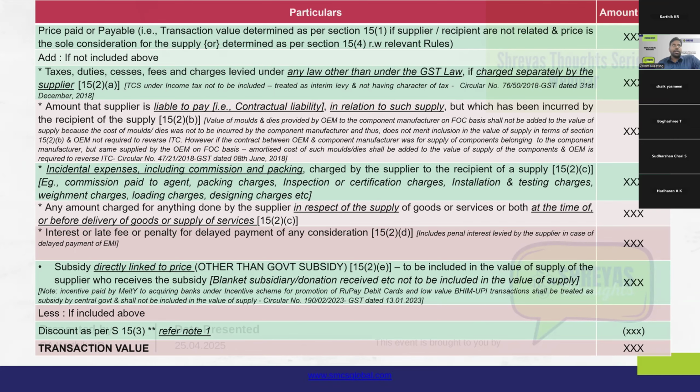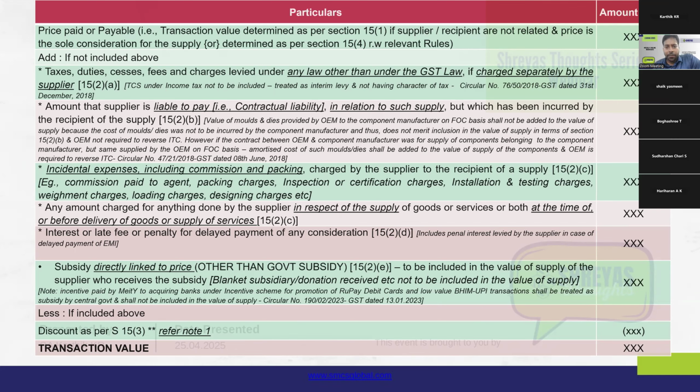In a case where, for example, let's take the automobile sector, the recipient would have asked for a particular design of a part or component from a manufacturer. The manufacturing activity will be subject to the specific requirement of the recipient. So he will have the specific molds on what shape that part is to be and what should be the functionality, etc. So what the recipient is doing is giving the capital goods, or the molds or the dies, that are used for the manufacturing of the actual activity.